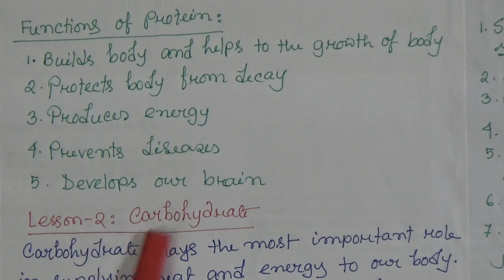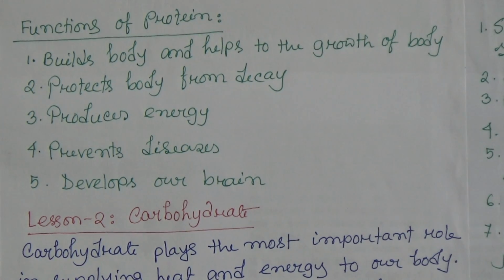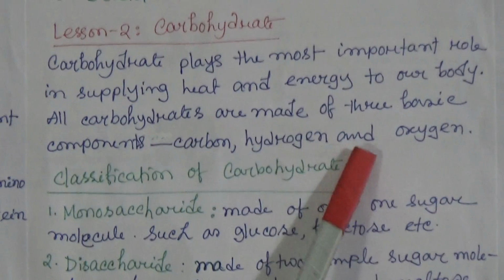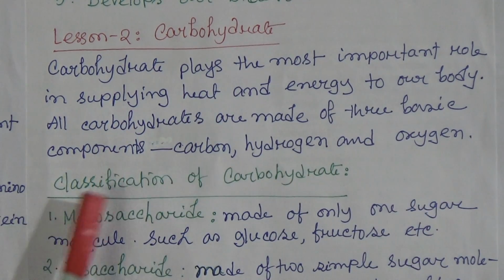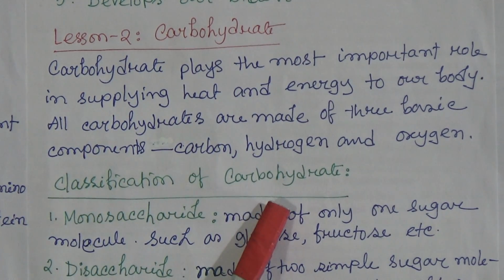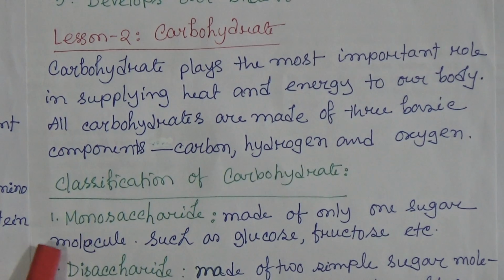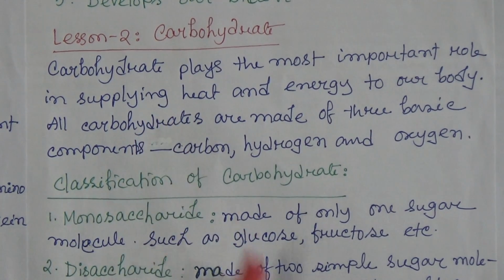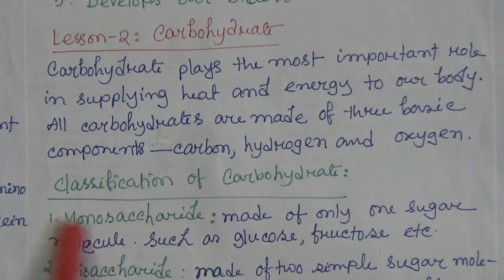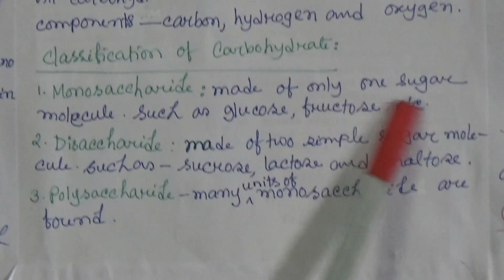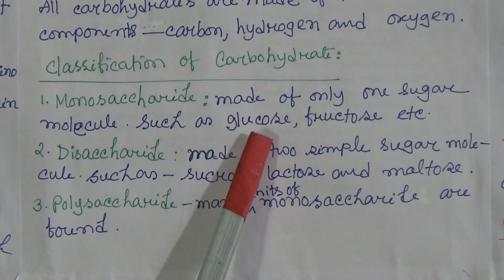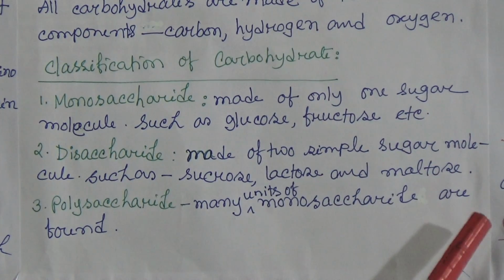Now lesson 2, carbohydrate. Carbohydrate plays the most important role in supplying heat and energy to our body. All carbohydrates are made of 3 basic components: carbon, hydrogen and oxygen. Classification of carbohydrate. At first, this is monosaccharide. Actually, it is made of only one sugar molecule such as glucose, fructose, etc.